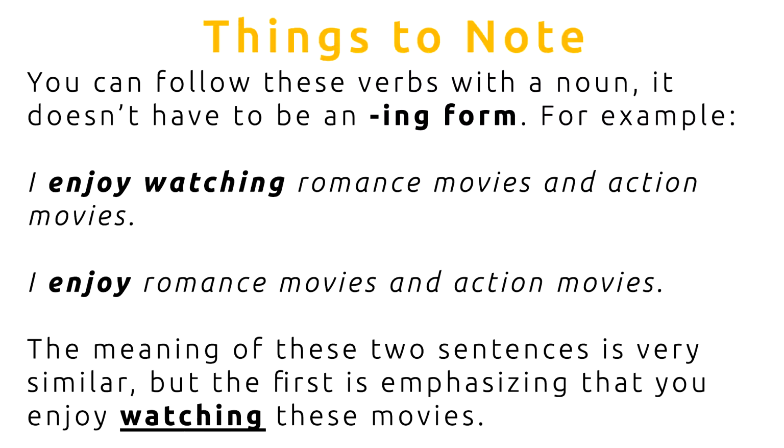This is a verb plus ing structure. Enjoy plus watching, ing. However, we don't need the ing form. We can simply say, I enjoy romance movies and action movies. The meaning of these two sentences is very similar, but the first is emphasizing that you enjoy watching these movies. Can you see the difference between the two sentences?